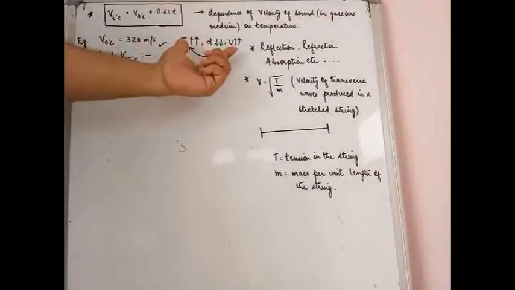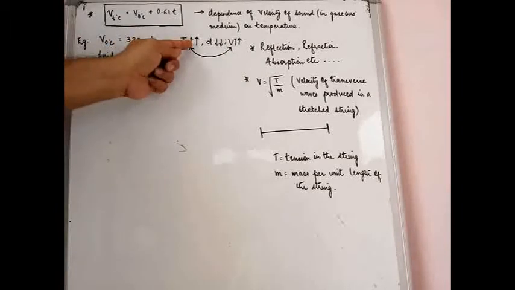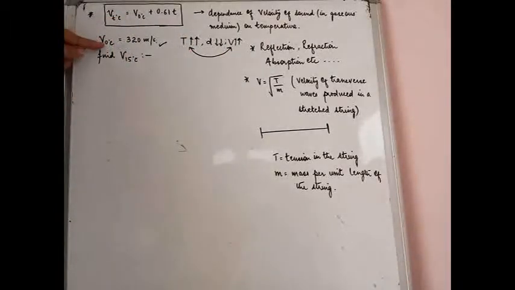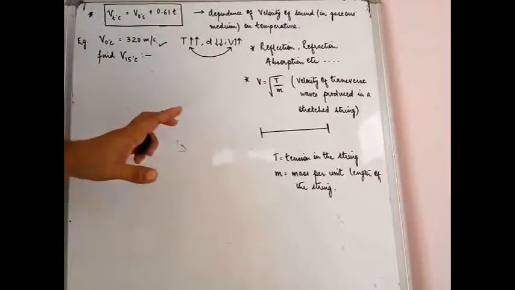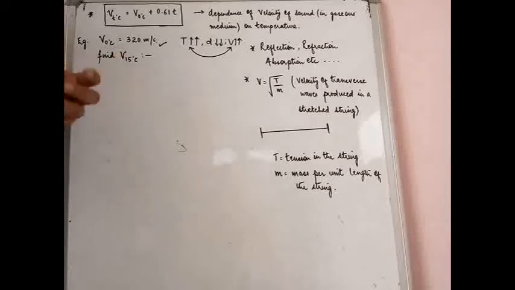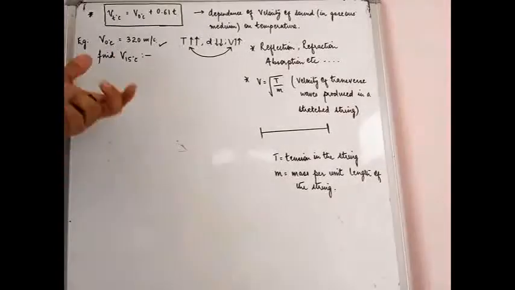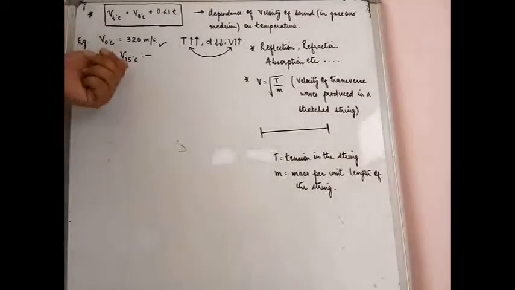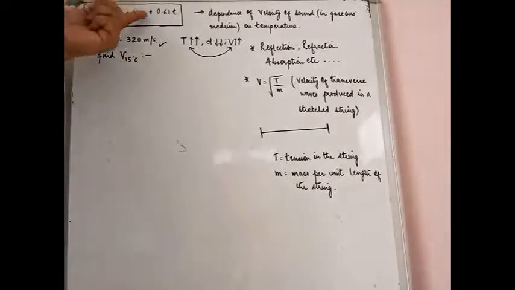Conceptually we all understand that the temperature has been increased. Earlier it was 0 and the velocity was 320. Now the temperature has been increased from 0 to 15, so there should be an increase in the velocity also. Conceptually we understand that, but numerically and quantitatively, what exactly will be the value of the velocity of sound at 15 degrees, that we can get from this particular formula.